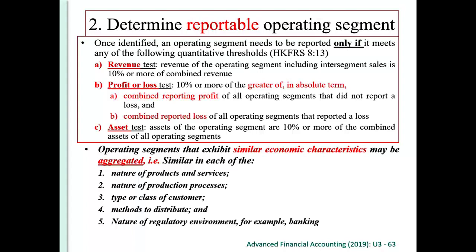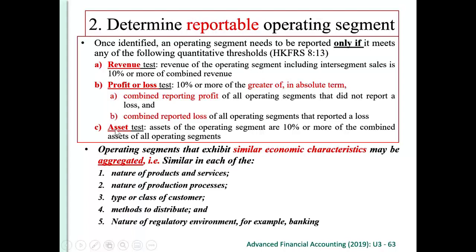If many segments are profitable, then the combined reported profit will be bigger. If many operating segments are loss making, maybe the combined reported loss is bigger, then we take the bigger one, right? The bigger in absolute terms. And if the profit or loss of this segment is 10% or more of this combined reported profit or combined reported loss in absolute terms, then this is reportable.